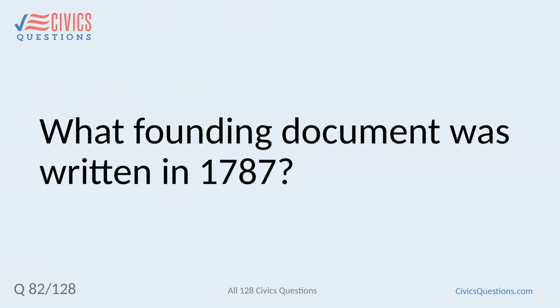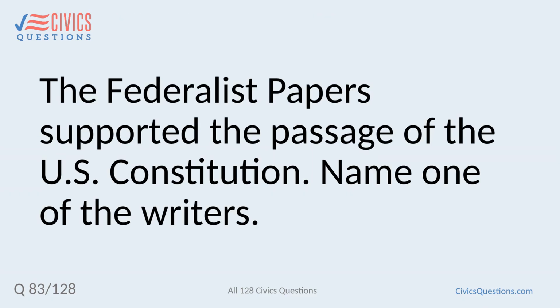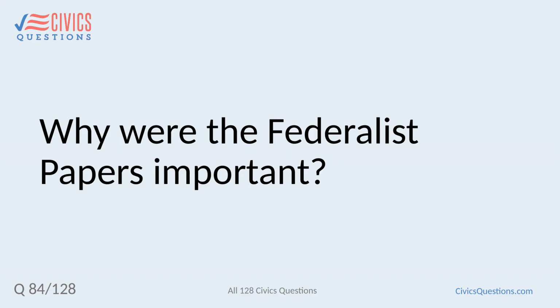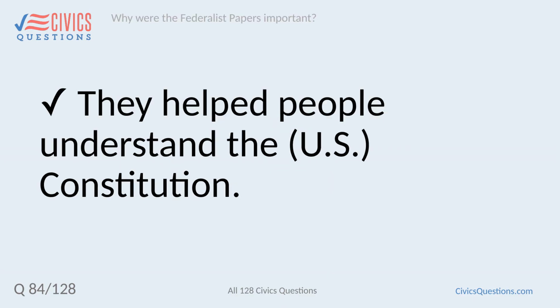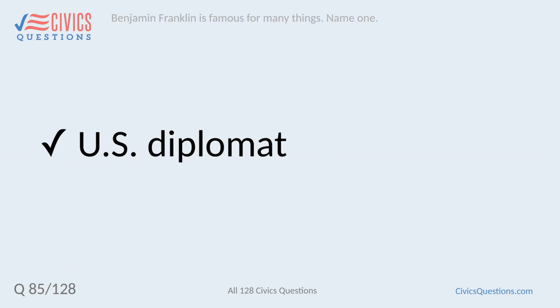What founding document was written in 1787? U.S. Constitution. The Federalist Papers supported the passage of the U.S. Constitution. Name one of the writers. Alexander Hamilton. Why were the Federalist Papers important? They helped people understand the U.S. Constitution. Benjamin Franklin is famous for many things. Name one. U.S. diplomat.